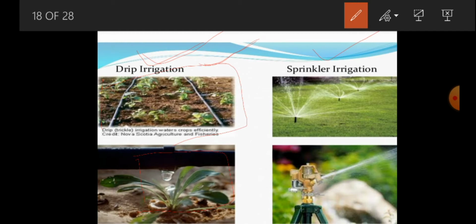It is a boon in regions where availability of water is poor. Where water is very poor, we use this modern irrigation system, which we call the drip system. So this is about one of the very important modern methods of irrigation, drip irrigation.